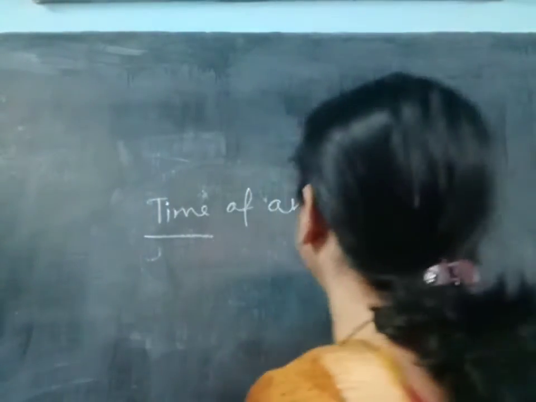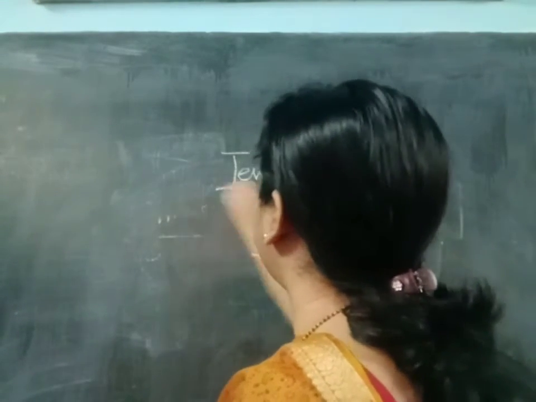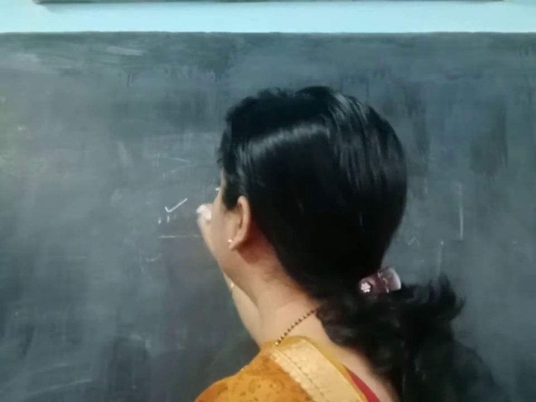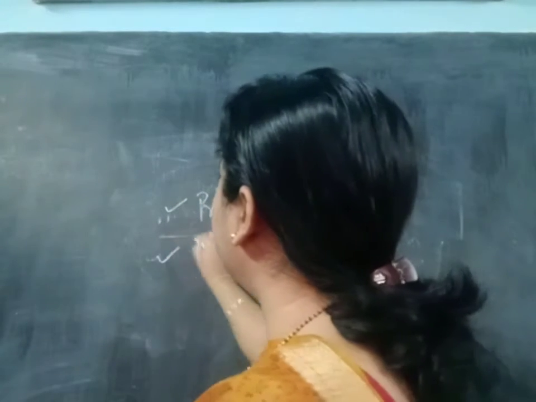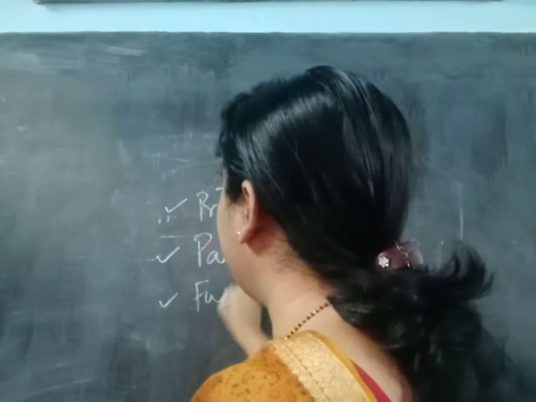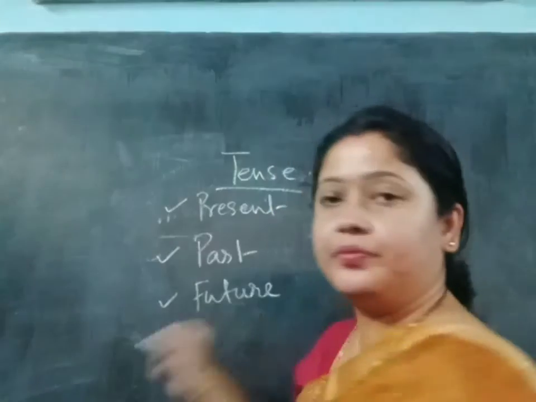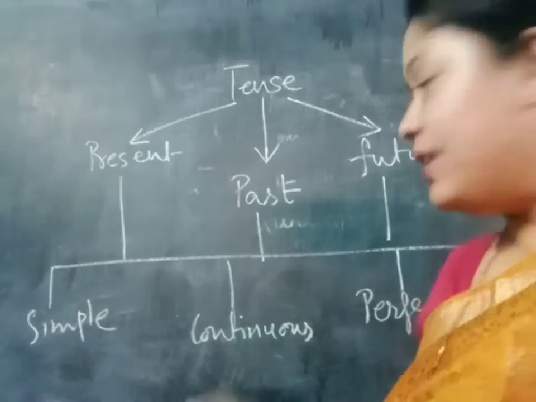Okay, so what are these? Please look at the board here. Tense is having three parts. Number one, that is present. Number two, that is past. And number three, that is future. Present, past and future. So look at the board, students.